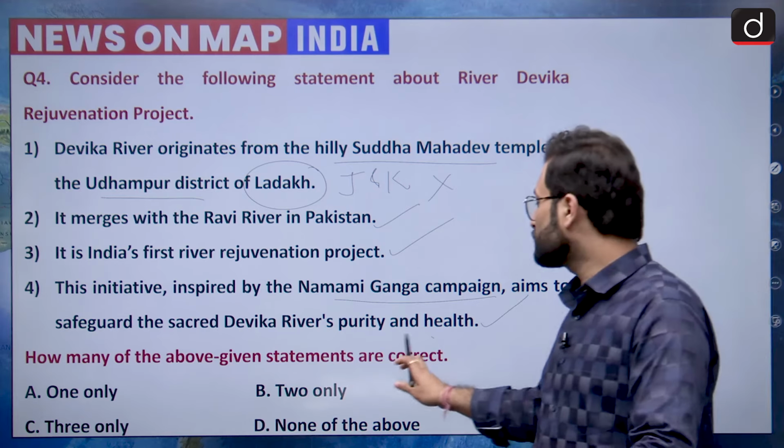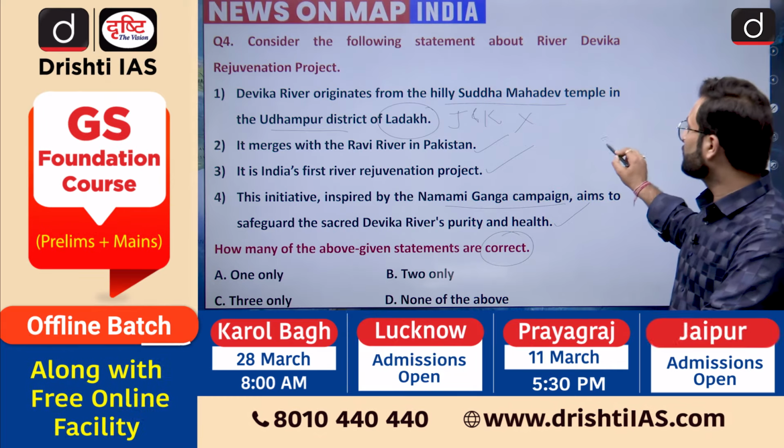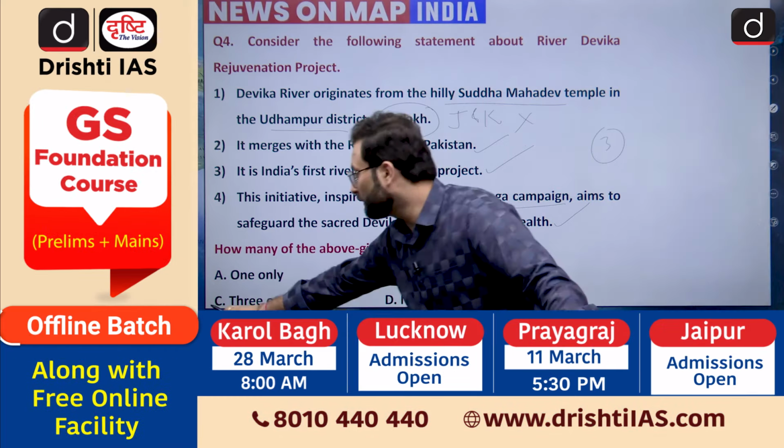Now you have to choose the correct statement. How many of the statements are correct? You can say 2, 3 and 4. So basically 3 statements are correct. Option C would be your right answer.